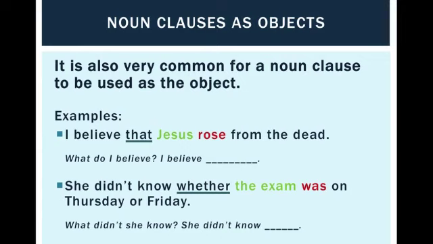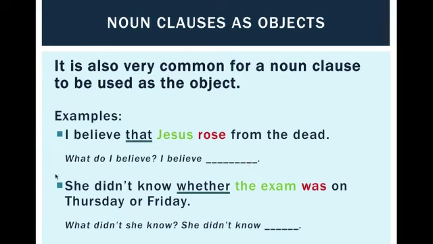What about noun clauses as objects? مفعول به. It's also very common for a noun clause to be used as the object. For example, I believe that Jesus rose from the dead. What do I believe? I believe something. The something in here is the مفعول به. I believe something. I believe that Jesus rose from the dead. So this whole noun clause, that Jesus rose from the dead, is the object of this verb believe. I believe that Jesus rose from the dead.